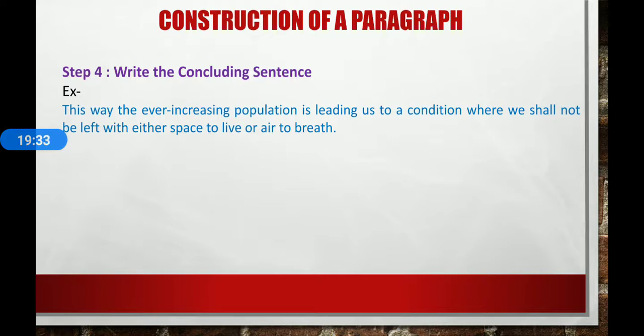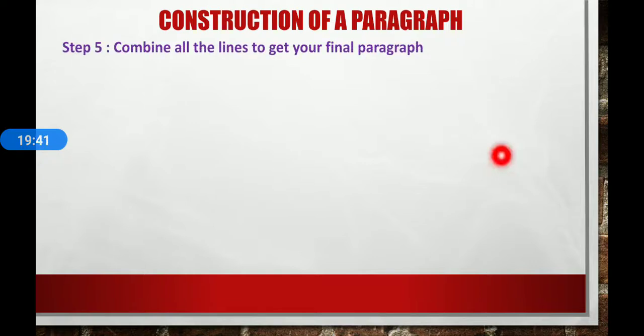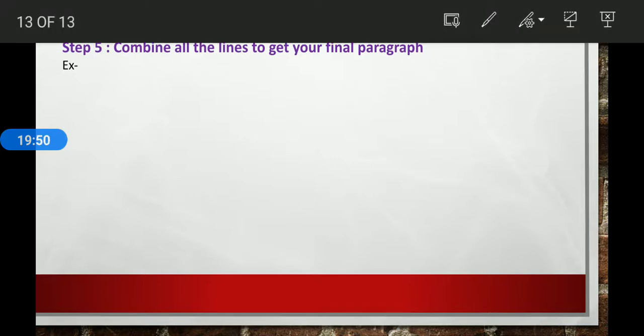This is our conclusion of our paragraph. Finally, combine all the lines to get your final paragraph. Now combine all the lines of steps 2, 3, 4 to get your final combined paragraph.